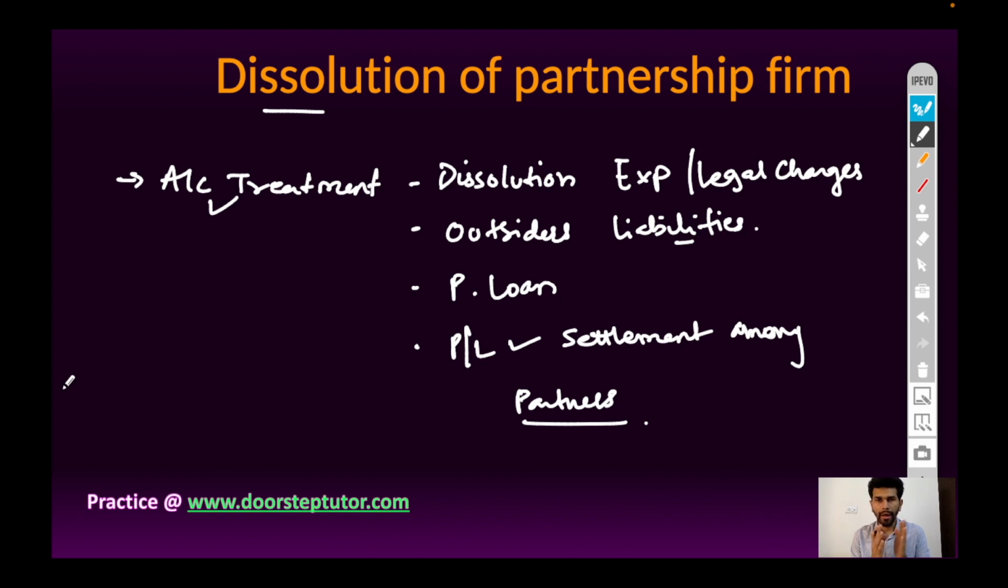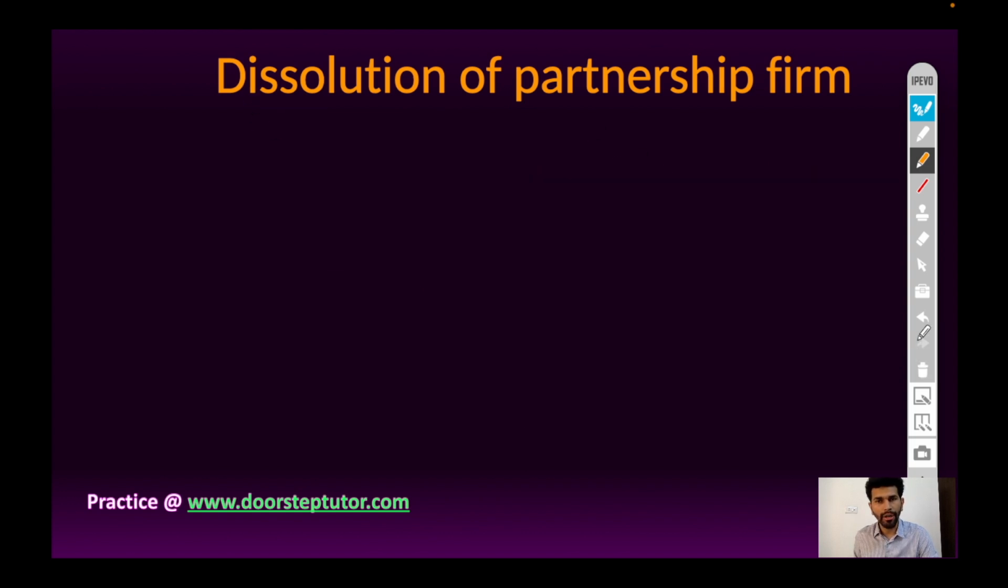So generally, the accounting treatment in case of dissolution of a partnership firm will be: first, dissolution expenses and other legal charges will be paid off. Then outsiders' liabilities will be paid off by selling assets, sell the assets and pay off the outsiders' liabilities. If money is in surplus, then the loan given by partner will be paid off, and later on at the end, if the surplus amount is remaining, then it will be distributed among partners, and full and final settlement will happen. So this will be the accounting treatment.